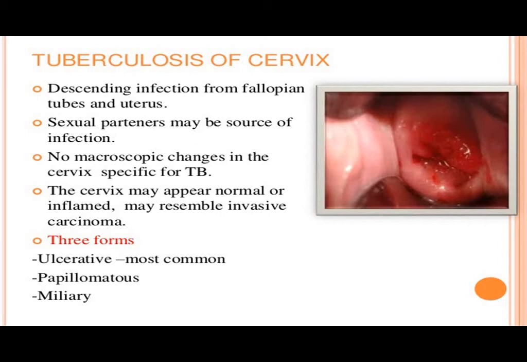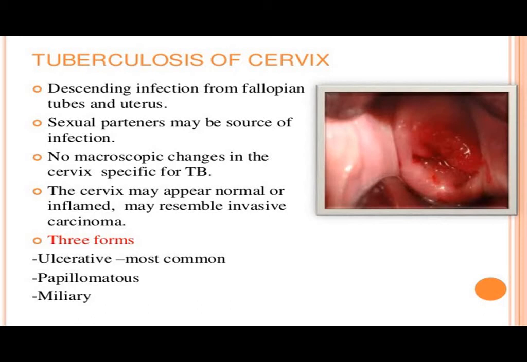So three forms of cervical tuberculosis we can notice. Ulcerative tuberculosis means ulceration formation will be there, or nodular type tuberculosis might be there, that is papillomatous. Again miliary tuberculosis, this is the third form of cervical tuberculosis we can see.